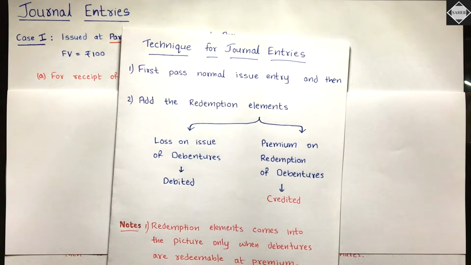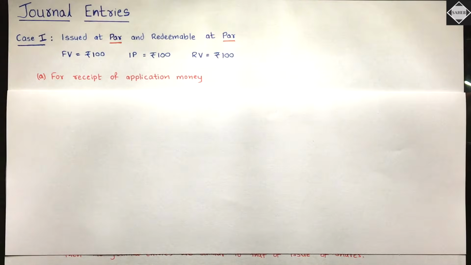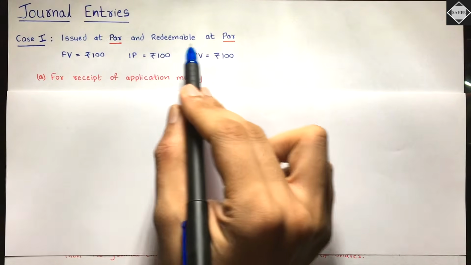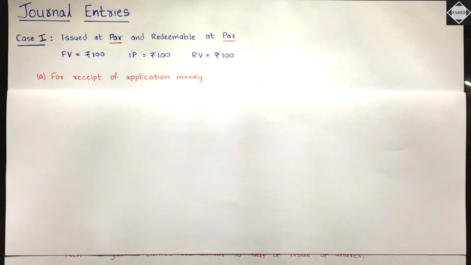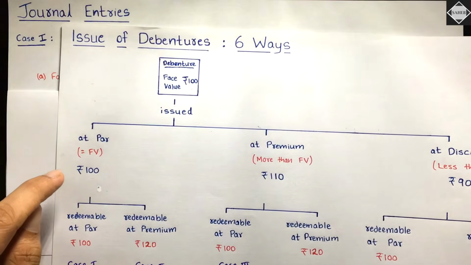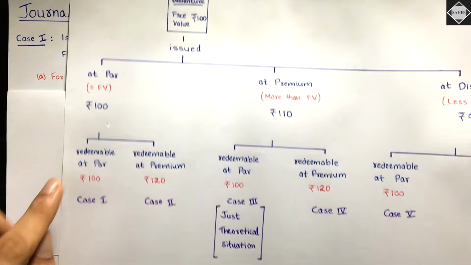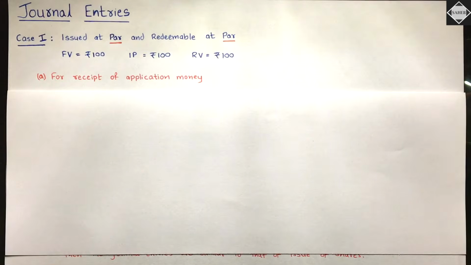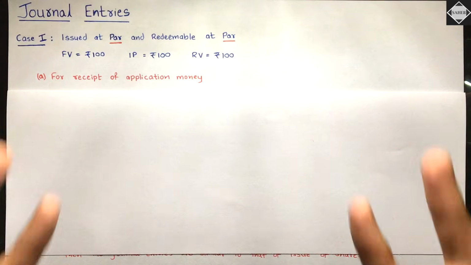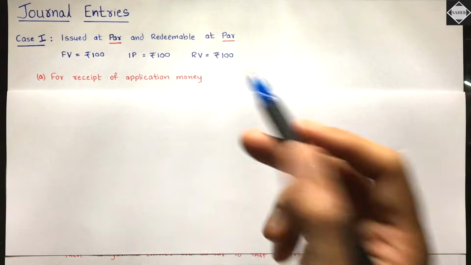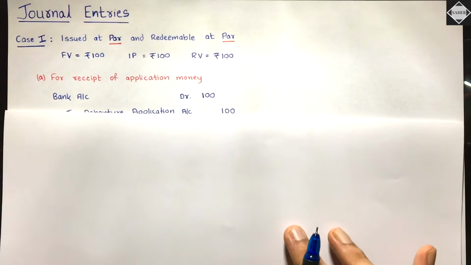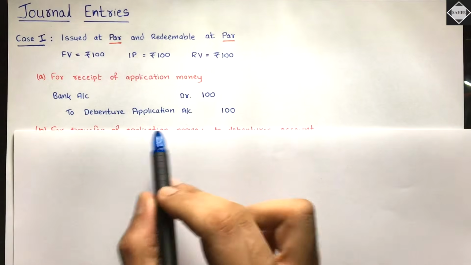Now let's begin with case 1. See here, case 1 is debentures that have been issued at par and are redeemable at par. It's very simple. Face value is 100, issue price is also 100, and redemption value is also 100. In case 1, it's the same as issue of shares. We are assuming that all the money has been received in lump sum at once only. So with the debenture application, all the money has been received. So see here, bank account debit to debenture application account.